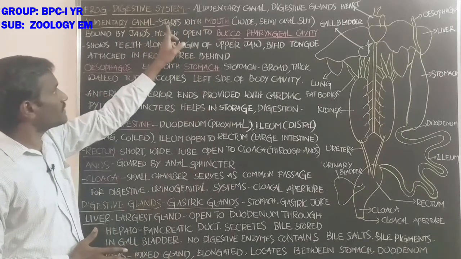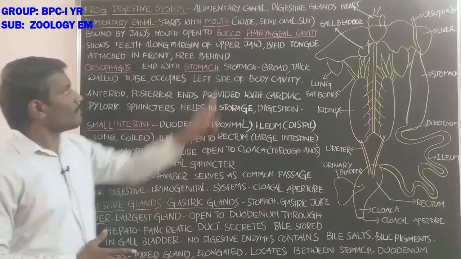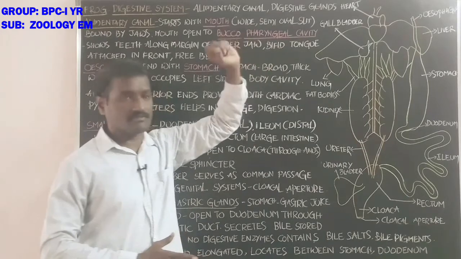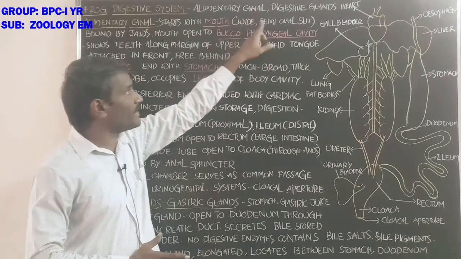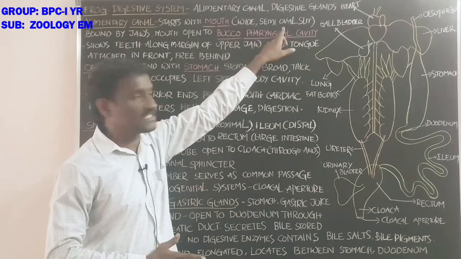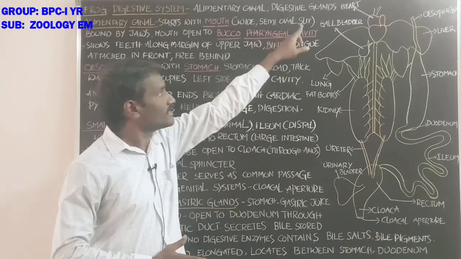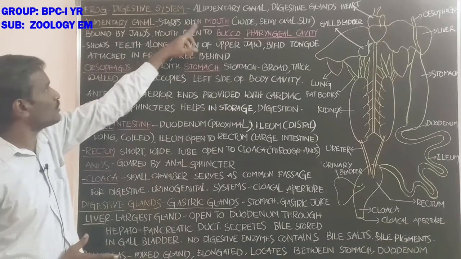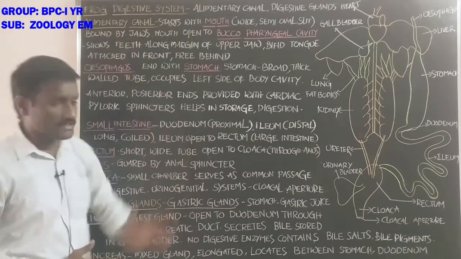The alimentary canal starts with the mouth. It is shorter than in other animals because the frog is a carnivore. The mouth is a wide, semi-oval slit-like opening, bound by jaws.